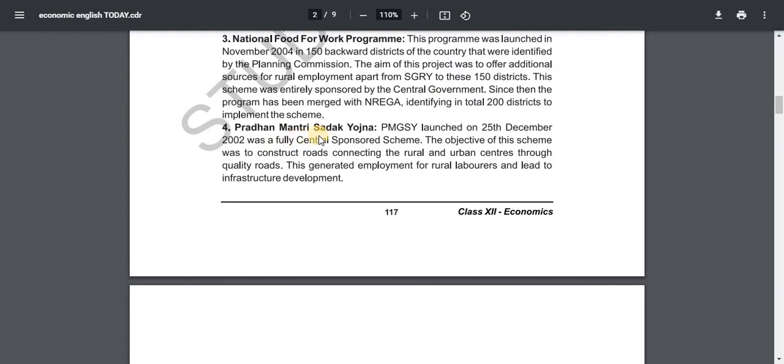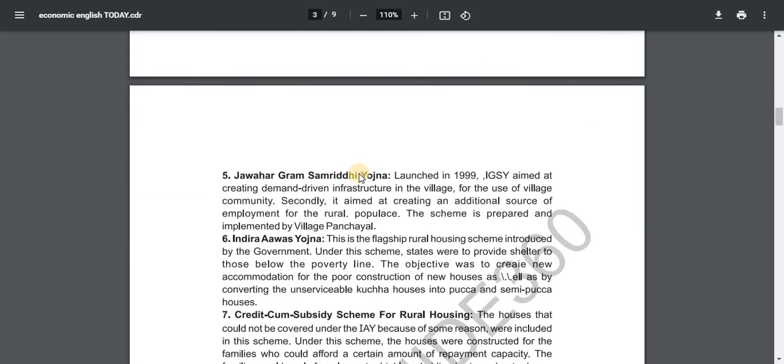4. Pradhan Mantri Gram Sadak Yojana. PMGSY, launched on 25th December 2002, was a fully centre-sponsored scheme. The objective was to connect rural and urban centers through quality roads. This generated employment for rural laborers and led to infrastructure development.